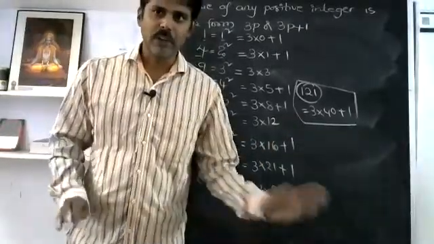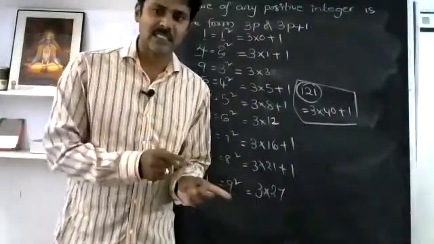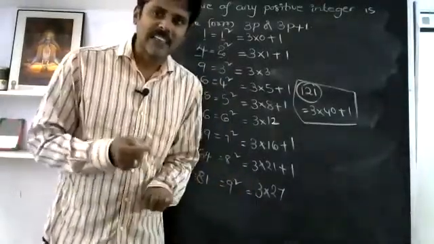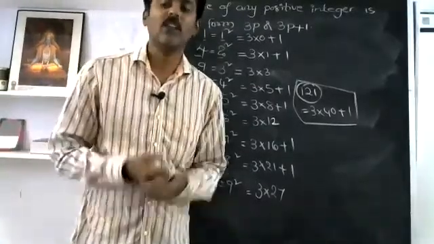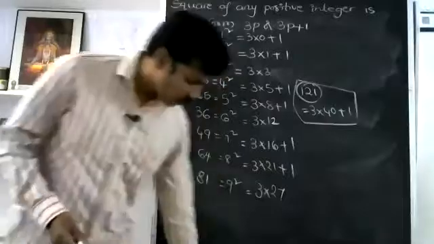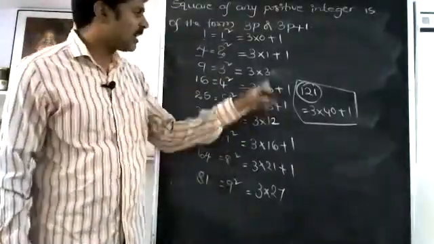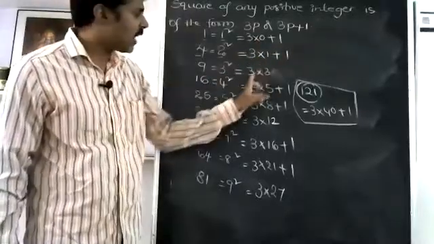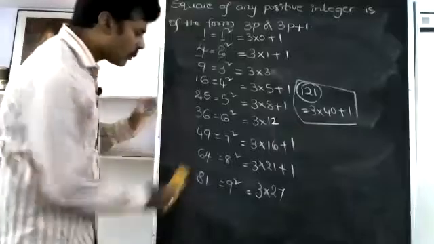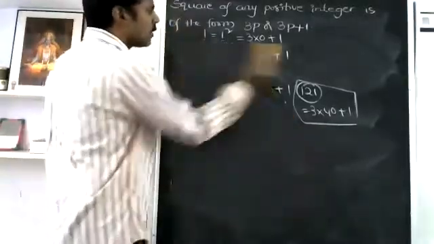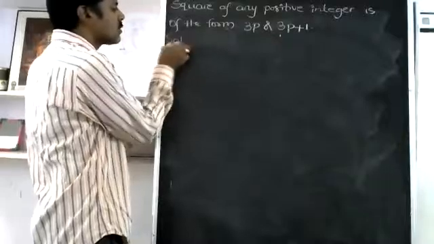We will prove how it is 3p or 3p plus 1, even though your thinking capacity should be enhanced, as if it can be written in the form of another number, only then will you get that idea. So now we can say that every perfect square, that means square of any number, can be written as 3p or 3p plus 1, that is, 3 into something or 3 into something plus 1. That we will prove using Euclid division lemma. That's the theorem they mentioned. So first we will write the Euclid division lemma as it is.